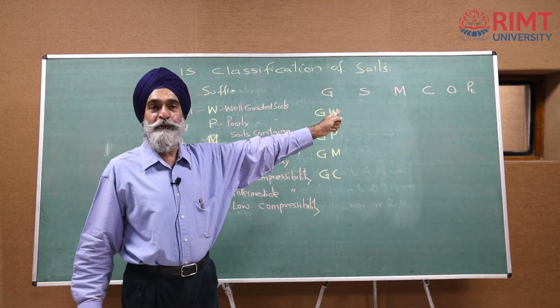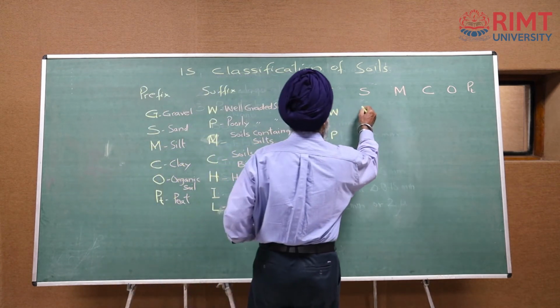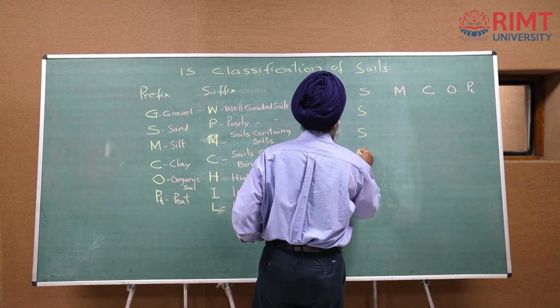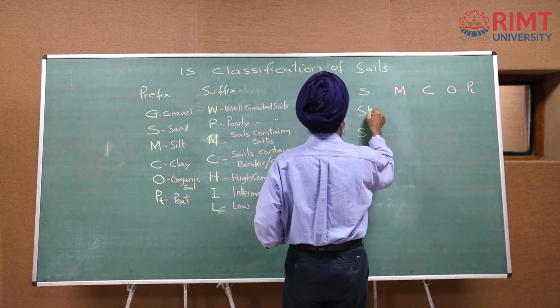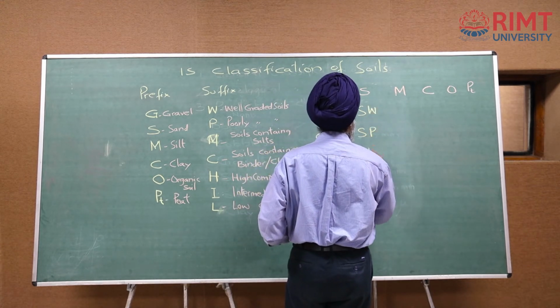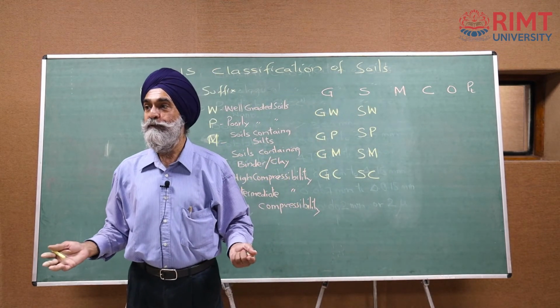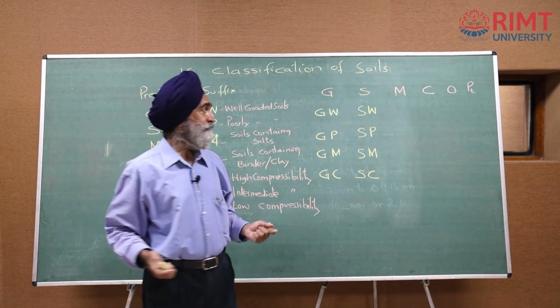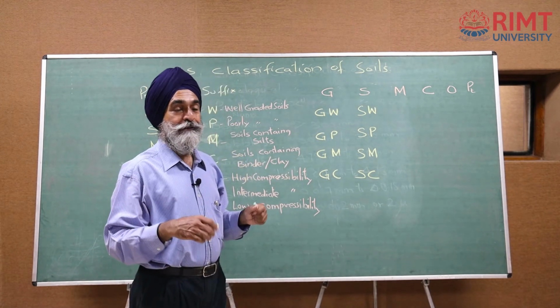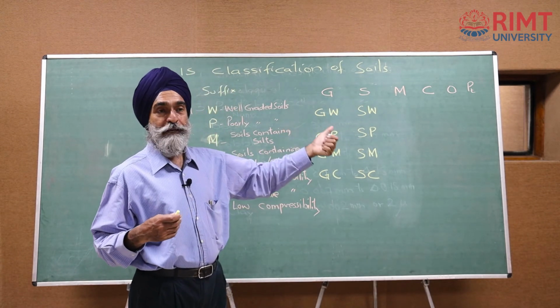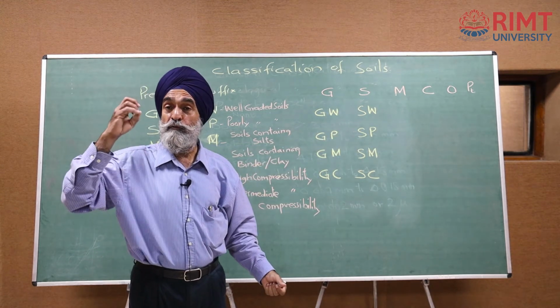Now, switching over to the sands, again we have to write S 4 times: SW, SP, SM and SC. Very easy to remember. Now, again silt, clay and organic soil. Again it's a 1 minute job.